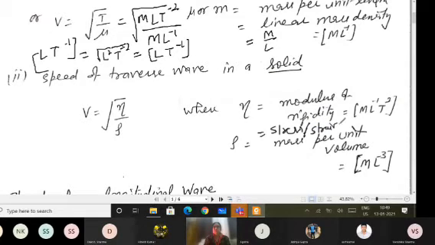So the dimensional formula for eta is ML^-1T^-2. And rho here is density. Density means mass per unit volume, so dimensionally it is ML^-3. Again, if you put these dimensions here and work out, you will get the dimensions LT^-1. So both the formulas are dimensionally correct, depending upon whether I am talking about the transverse wave in a string or in a solid where we have modulus of rigidity.